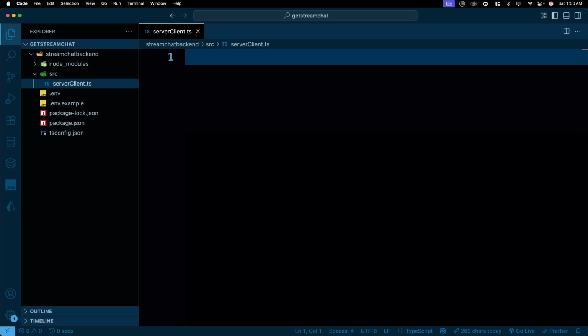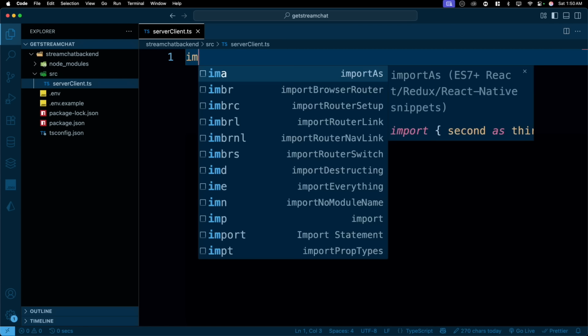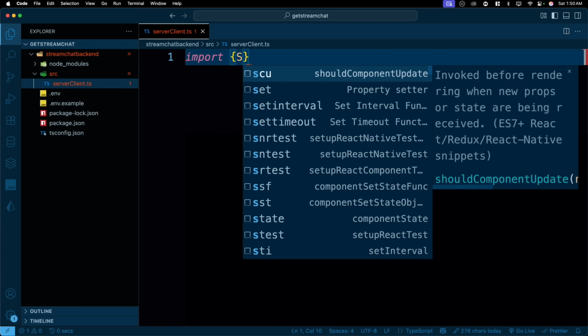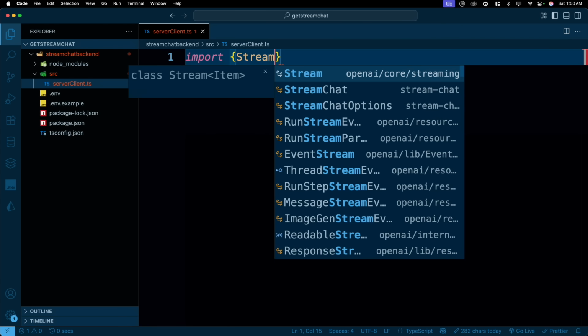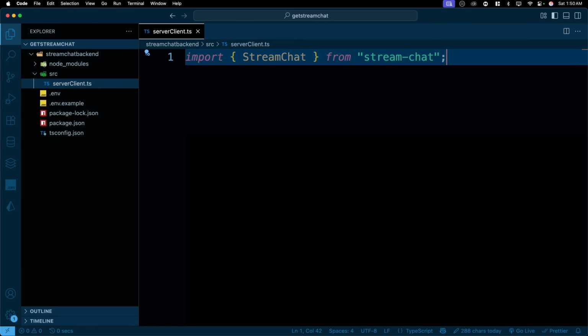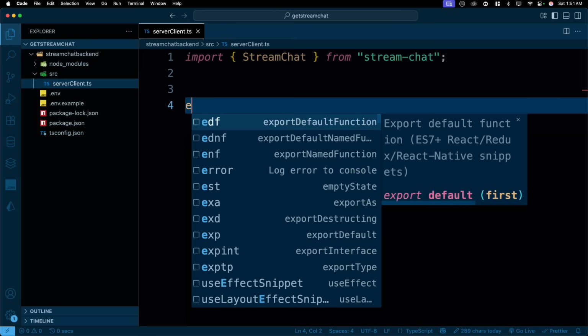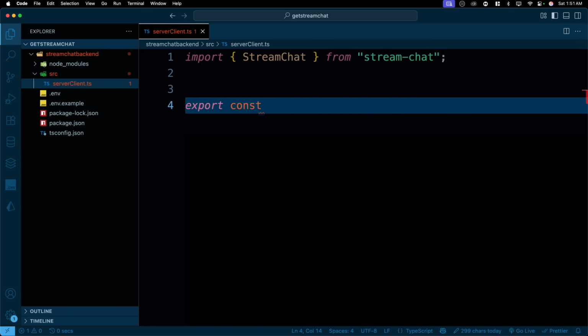So the first thing that we're going to do is import. We will need stream chat here. So we'll go ahead and say import. It's a named import. So we'll just say StreamChat. That's the one I'm looking for. With TypeScript, I love the suggestion. The first thing we're going to do is export a few API keys. So we're going to say export const API key.